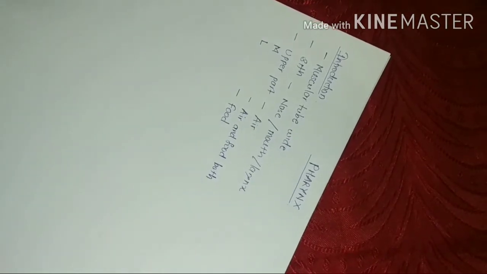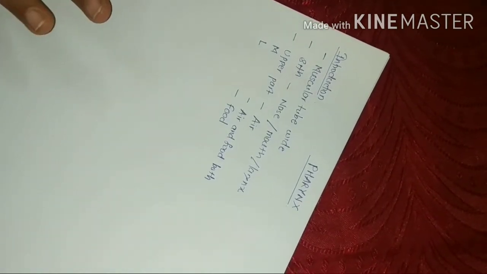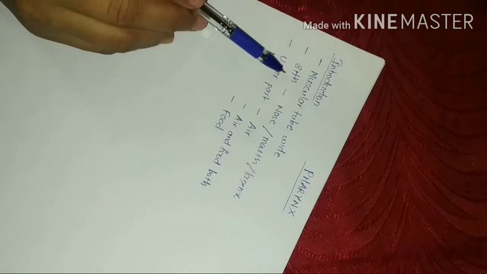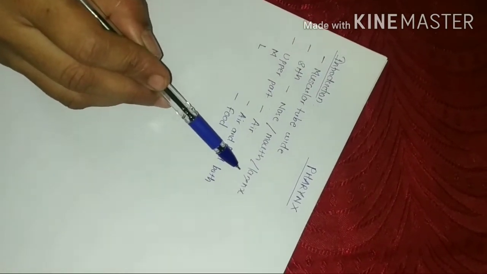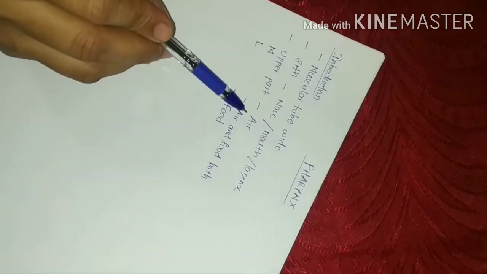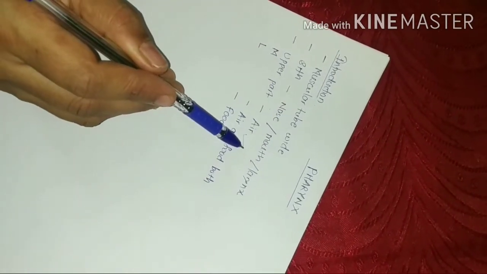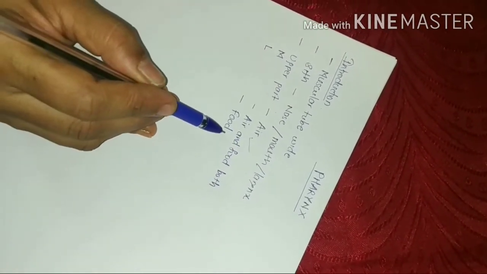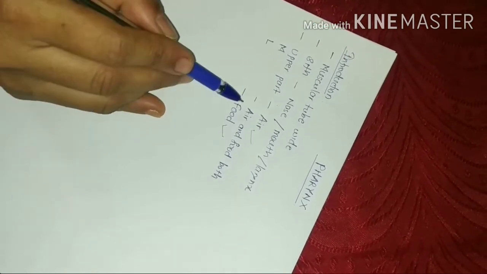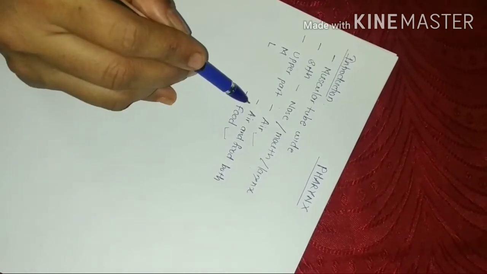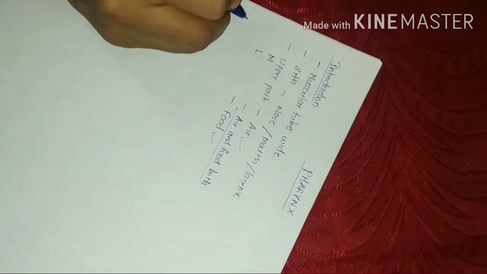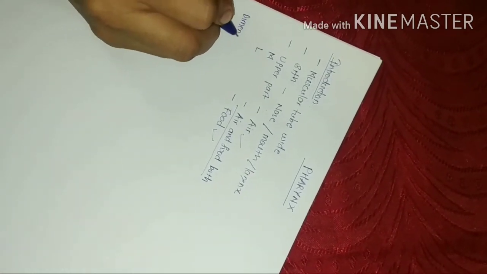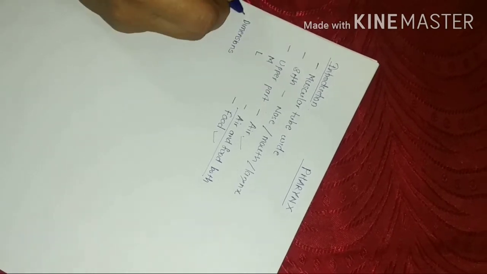So what is pharynx? It is a muscular tube which is wide. It is situated behind the nose, behind mouth and behind larynx. Upper part responsible for transmitting air only, lower part responsible for transmitting food only and middle part responsible for transmission of air and food both. So with this introduction, let us come to the dimensions of the pharynx.